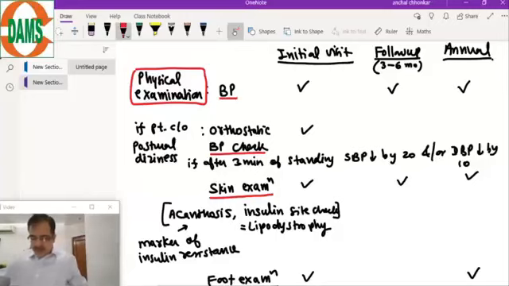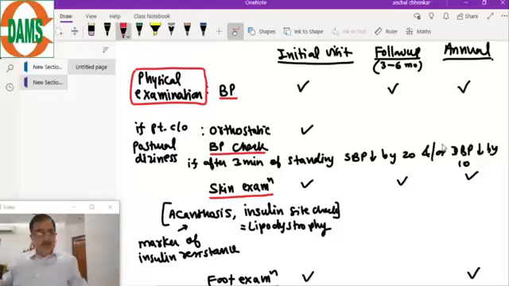Can a patient having diabetes and hypertension have postural dizziness? Very good question. Yes, definitely, there can be postural hypotension. Remember, postural hypotension is a temporary phase: when the patient suddenly stands from supine, there is a fall in blood pressure. In pharmacology, you must have studied the alpha blockers. When you give the first dose of an alpha blocker, the patient suddenly has postural dizziness, even if the patient has hypertension.